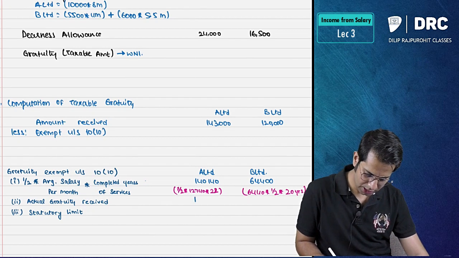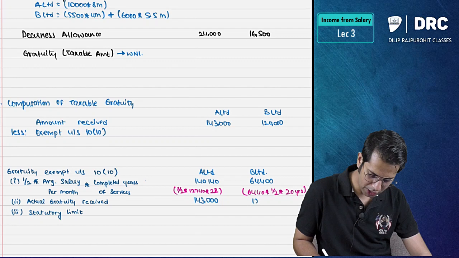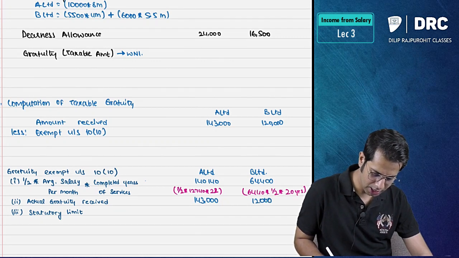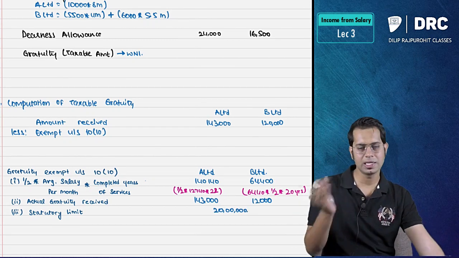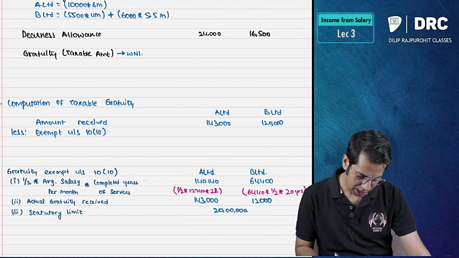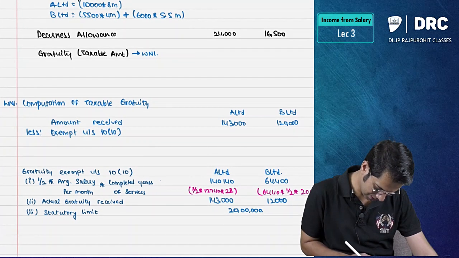Gratuity received is 1,43,000 and here it is 1,20,000. And as we all know, the limit is 20 lakhs combined together. So for each case it is not 20 lakhs, combined together it is 20 lakhs. So I am going to take what, sir? Whichever is less.